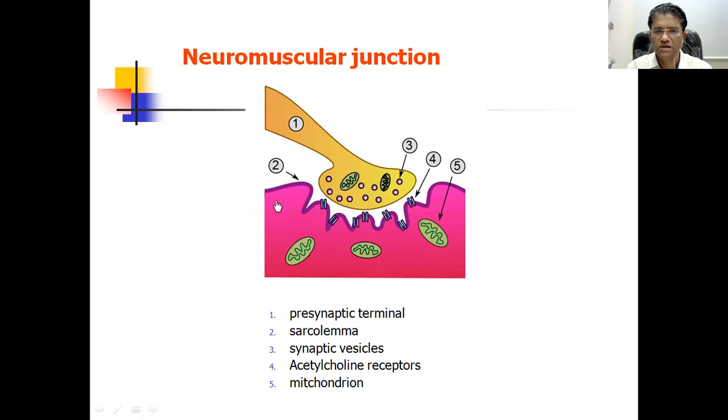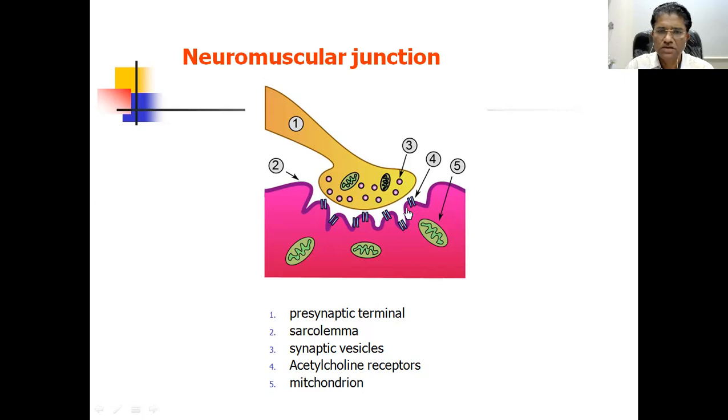In the muscle, of course, there are myofibrils and mitochondria, and on the sarcolemmal membrane there are receptors for acetylcholine. These receptors are nicotinic in nature. They are called the nicotinic skeletal-muscular receptors.